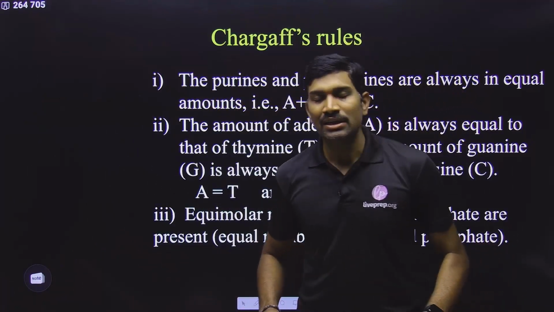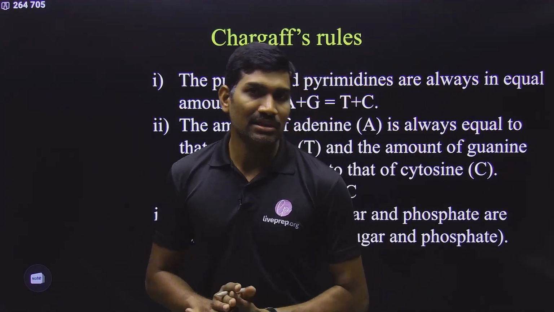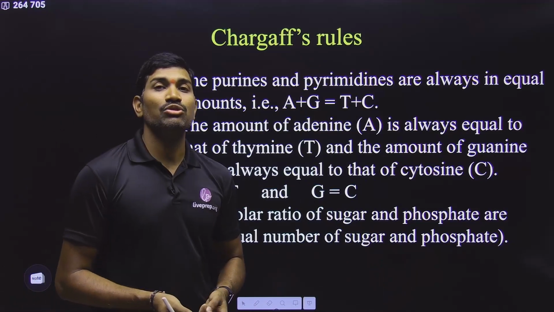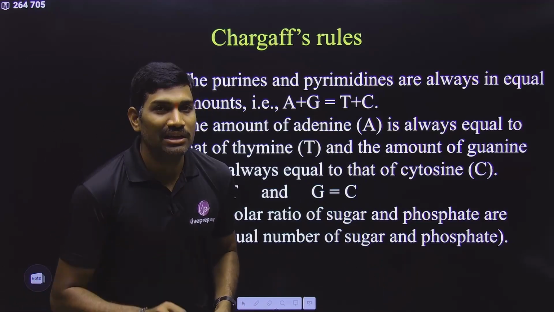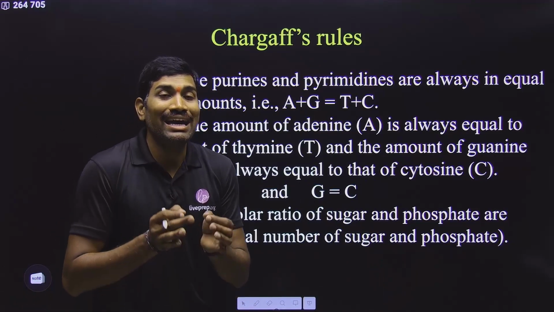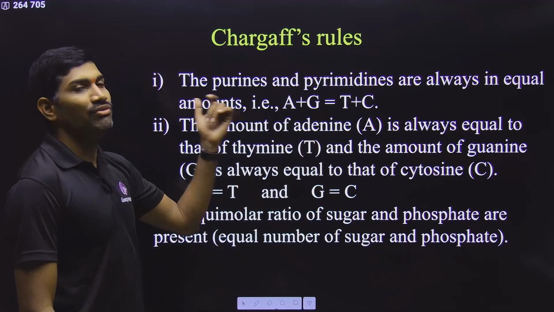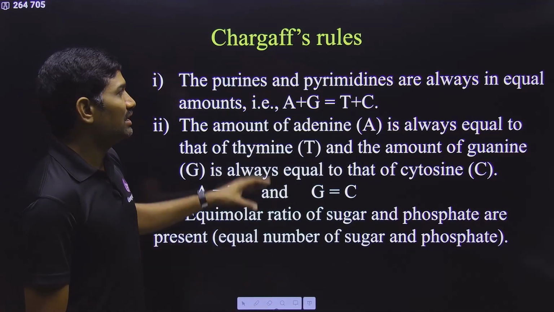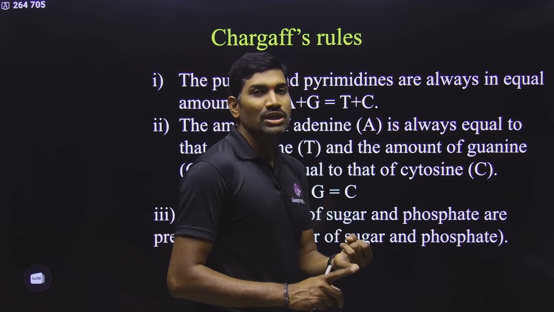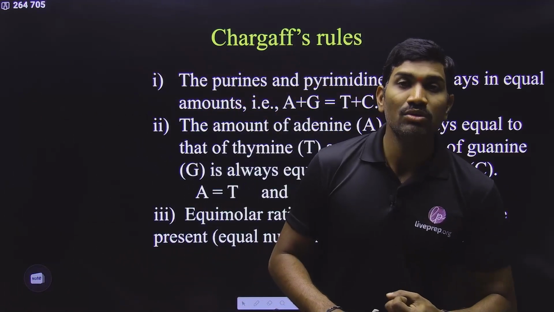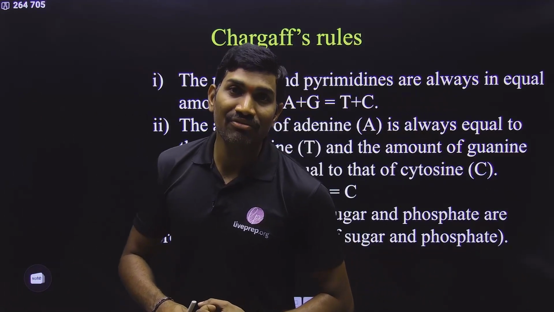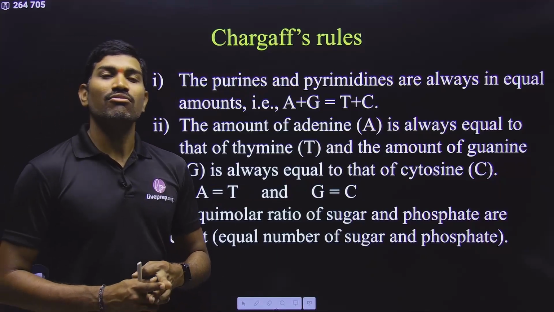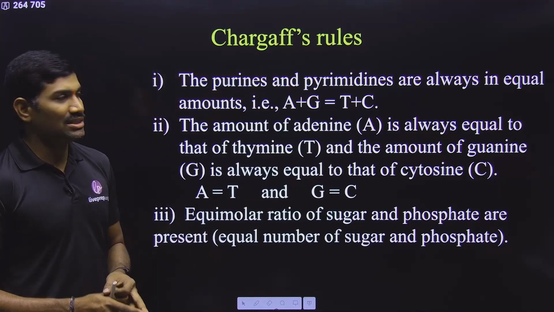So they know that DNA is the genetic material. That's it. Very good. But even though they know that DNA is the genetic material, they don't know the exact structure of DNA. So now we need to talk about the structure of DNA. For understanding the structure of DNA, we need to first go through Chargaff's rules. Then we need to go through the contributions of Wilkins and Franklin. Then we are going with the Watson-Crick double helical DNA model structure.